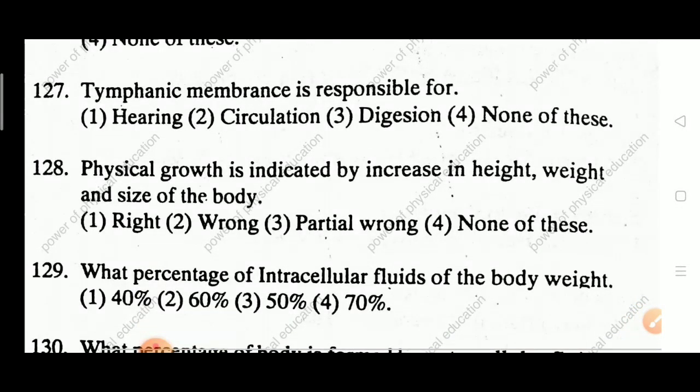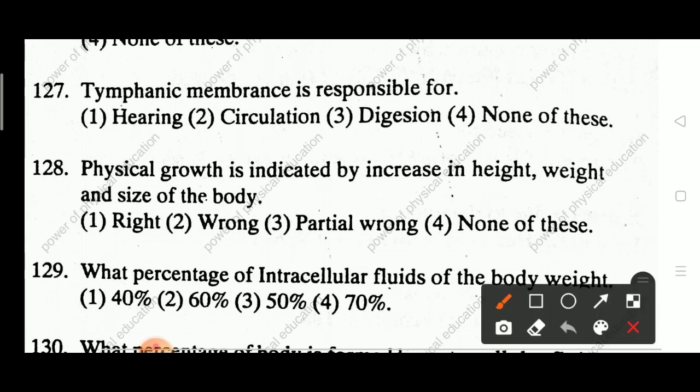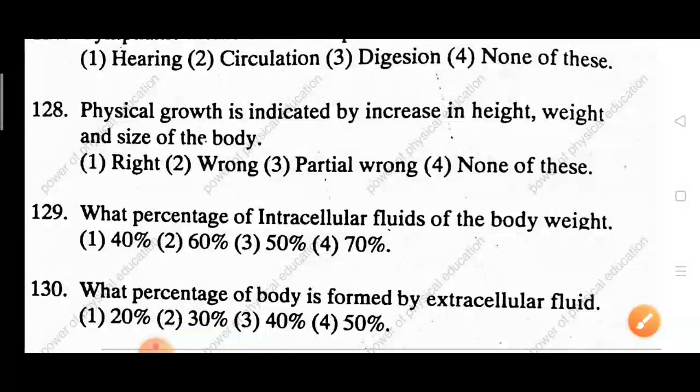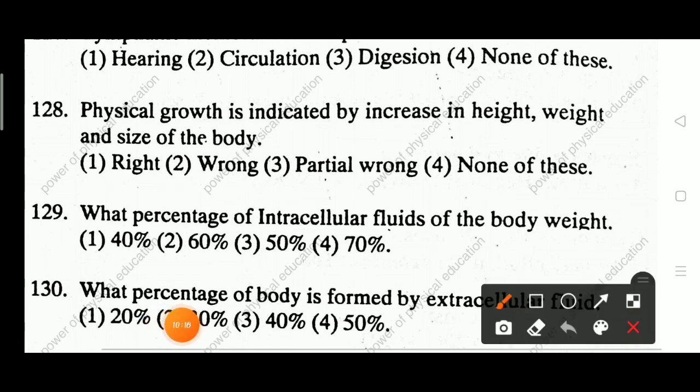Next 129 question. What percentage of the body weight is intracellular fluid? 40%, 60%, 50%, 70%. Answer is 70%. Next 130 question. What percentage of the body is formed by intracellular fluid? 20%, 30%, 40%, 50%. Answer is 30%.